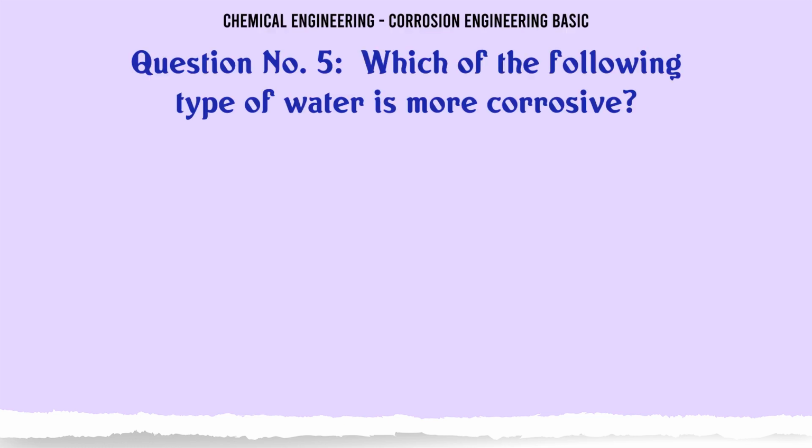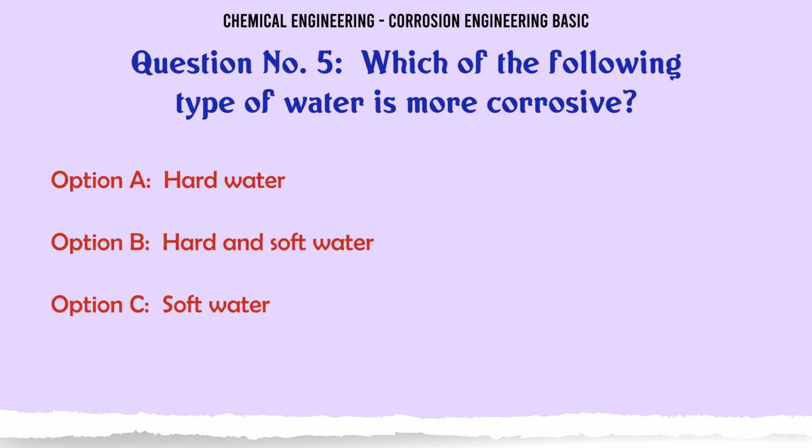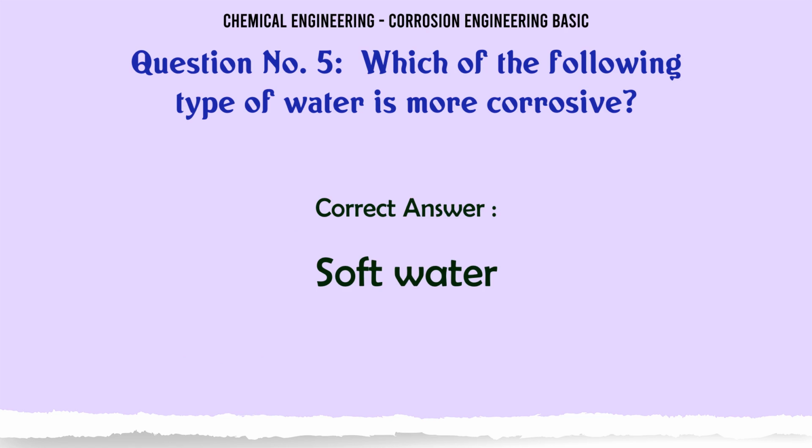Which of the following type of water is more corrosive? A. Hard water. B. Hard and soft water. C. Soft water. D. High purity water. The correct answer is soft water.